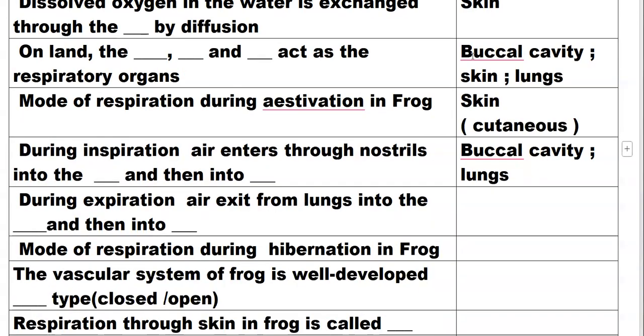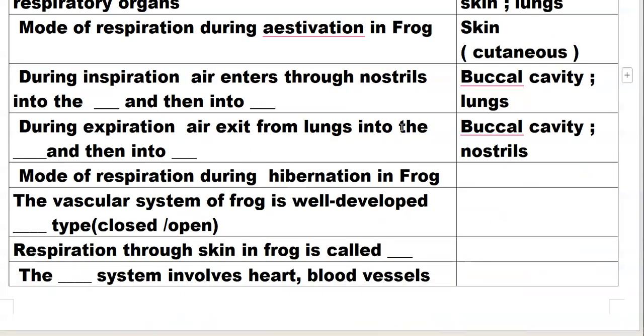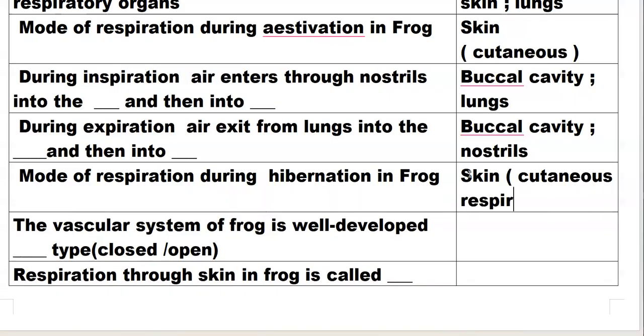During expiration, air exits from the lungs into the buccal cavity and then through the nostrils to the exterior. Mode of respiration during hibernation in frog is skin respiration, that is called cutaneous respiration.